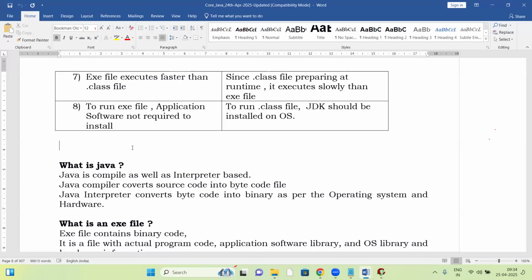See, most of the trainers simply say that Java is tough. No, Java is not tough. Java is very simple and easy. Even students feel that Java is tough. No, Java is very simple and very easy. I'll make it easy. That depends on the trainer and the faculty. If the faculty explains easily, then it becomes easy for students too.